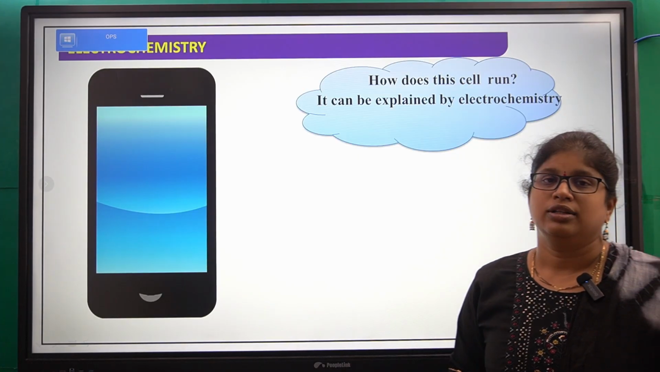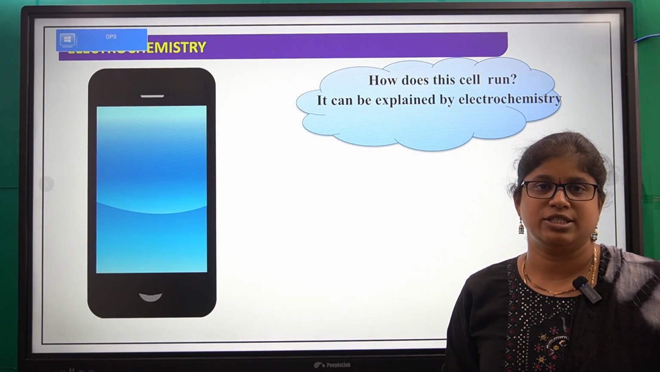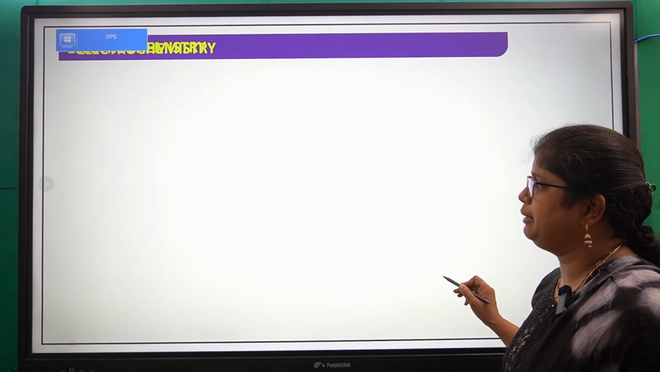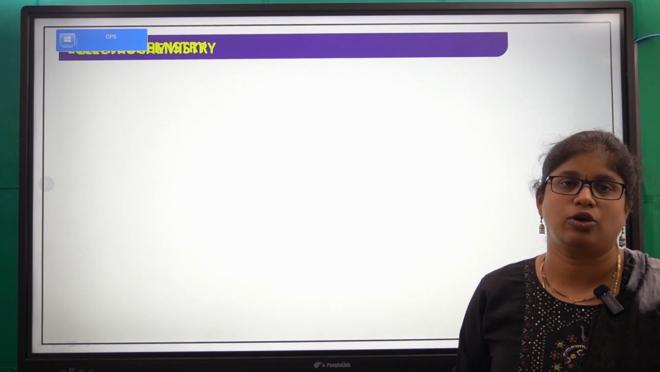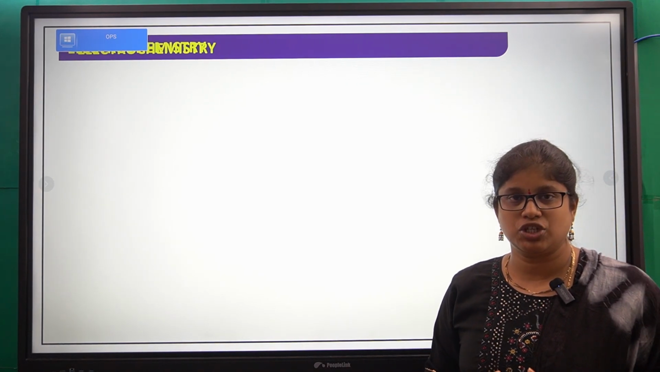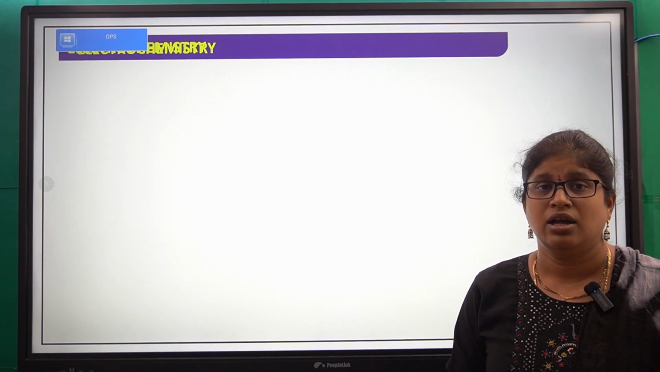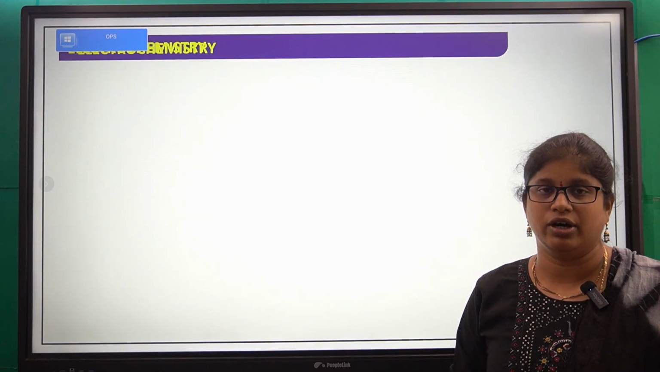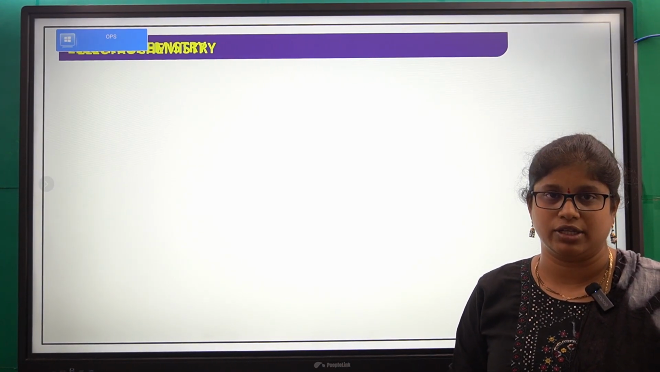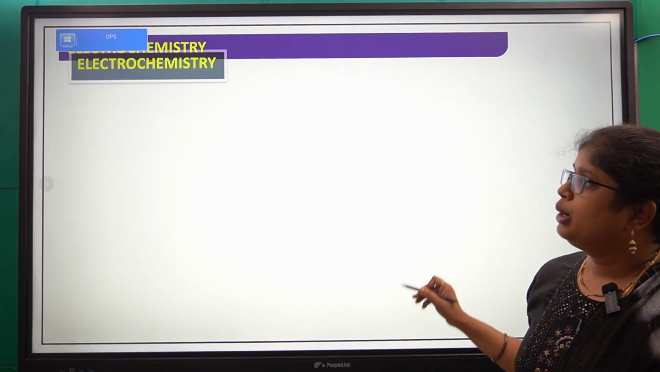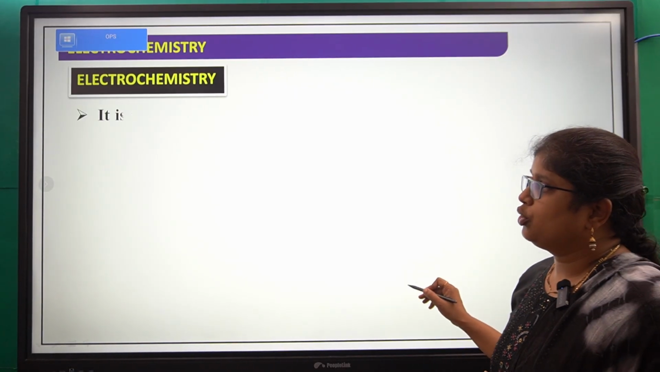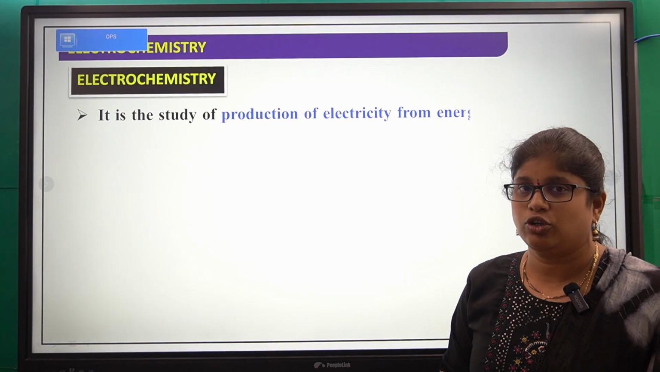Now, the working principle of this battery is mainly explained by this chapter, electrochemistry. In this chapter, we will discuss how the battery works and on which principle it works. So, what is electrochemistry?